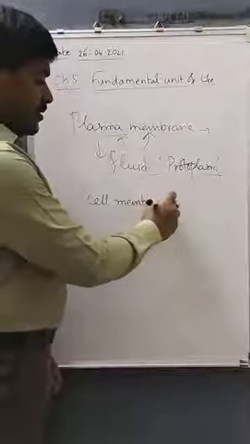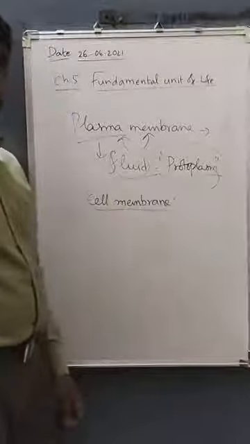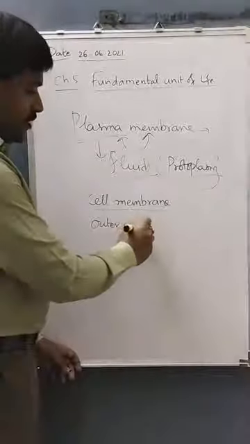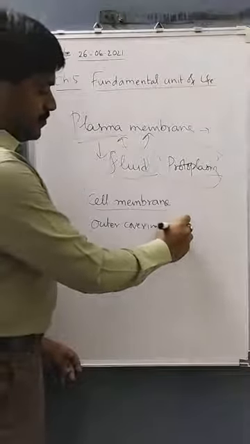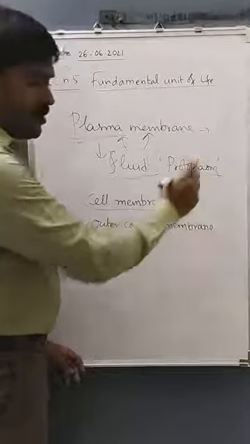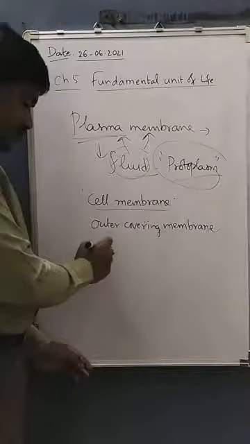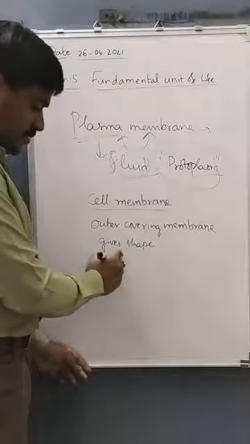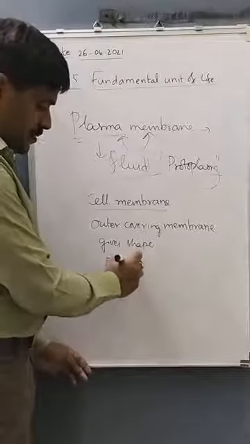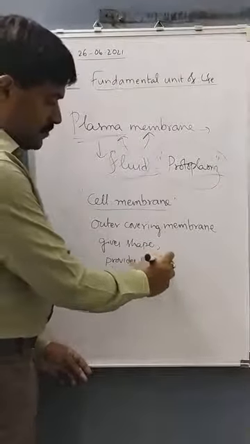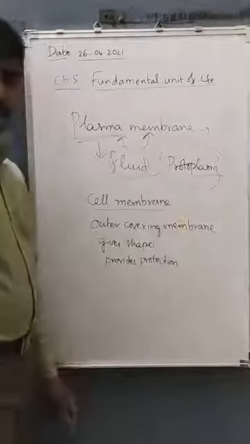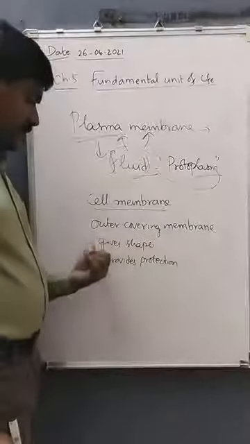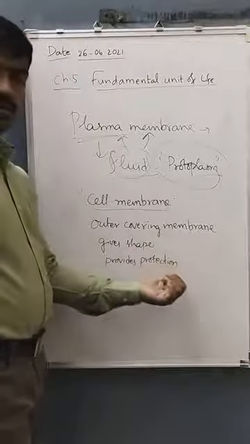This cell membrane or plasma membrane is the outer covering membrane, which gives shape and which provides protection to the cell. Plasma membrane is the outer covering membrane which gives shape and provides protection to the cell.